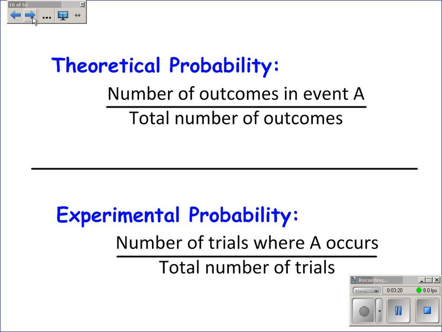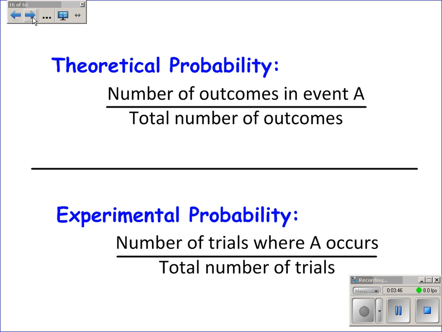Experimental probability is where you actually do the event several times and you begin to look at the probability that it did happen. This is the foundation of a lot of the ideas we'll talk about in statistics. We know that theoretically, if you flip a coin 50 times, you will get heads half the number of times, 25 times.